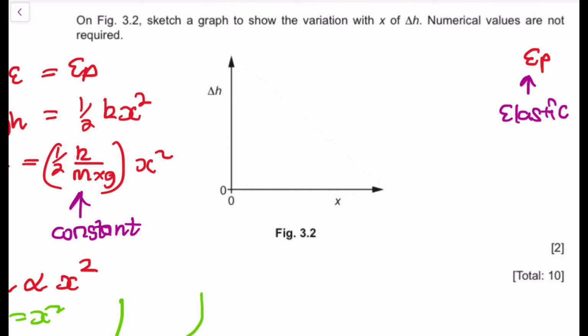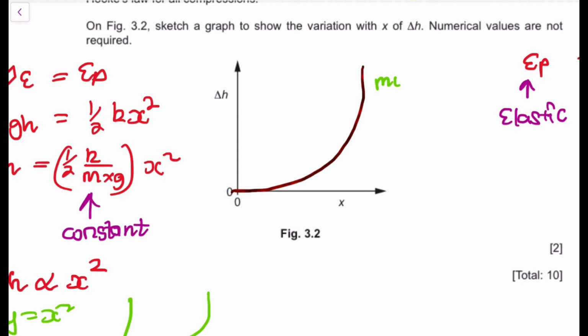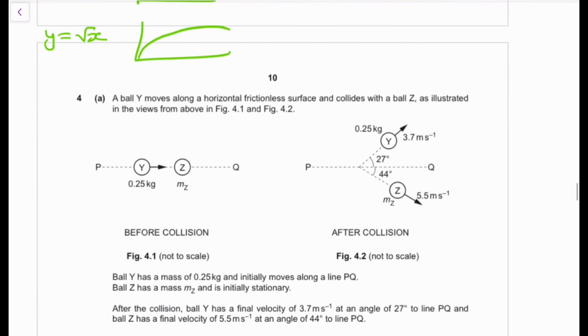So we're just going to draw a curve like this, just to show the graph of y is equal to x squared. And the marking points, guys: one mark, the M1, is for showing a curved line. Then you get an A1 for showing an increasing gradient. Those are the only marks that you're going to get, guys. So just try to be very careful whenever you're answering these kinds of questions. Okay, move on to the next question.